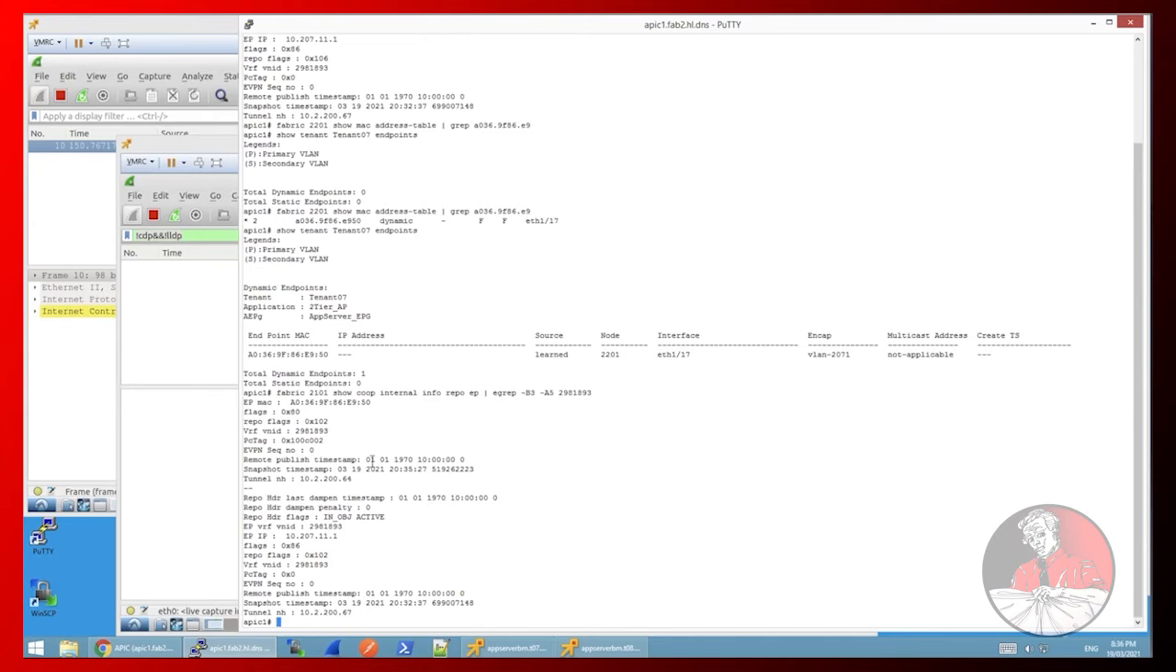Now, here's the $64,000 question. Is there any IP information? Here's the MAC ending in .50, but no IP address. The only IP is the default gateway IP address.